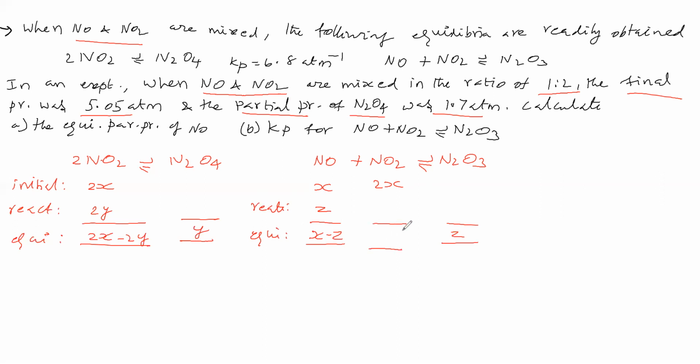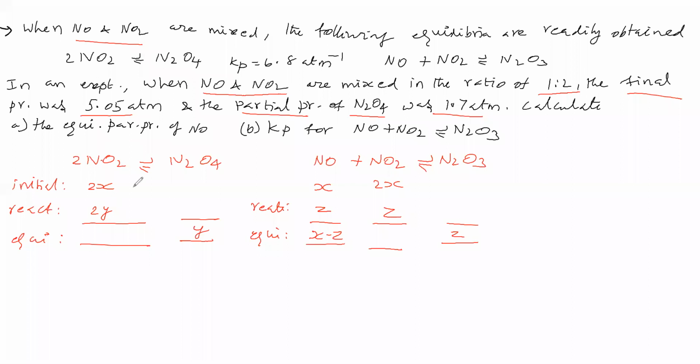Now regarding NO2, here NO2 pressure and here NO2 pressure should be the same. Whatever NO2 pressure is here, that much should be there. For this, 2y is disappearing, and for this Z will disappear, because Z amount of NO combines with Z amount of NO2 to give N2O3.